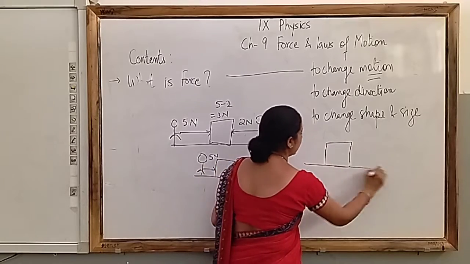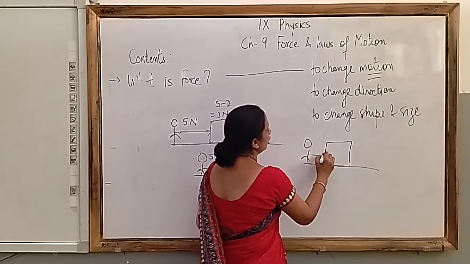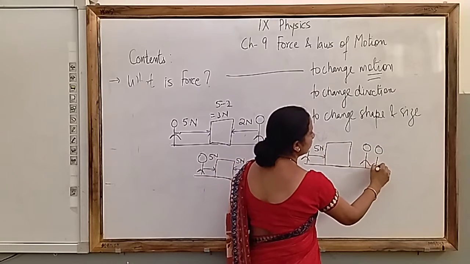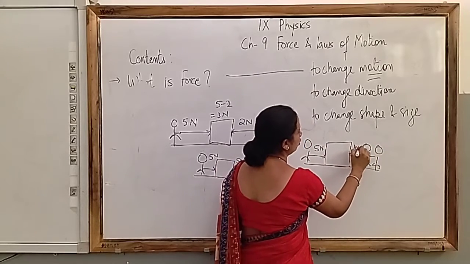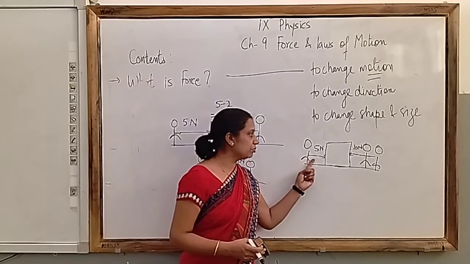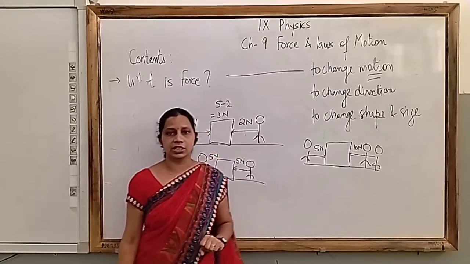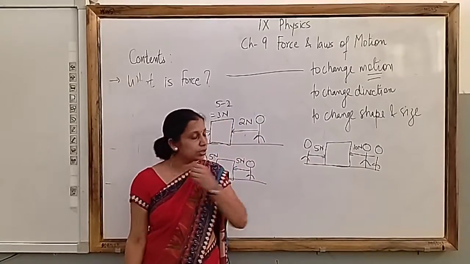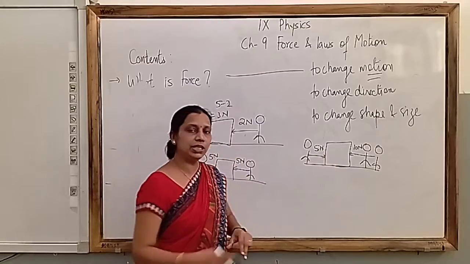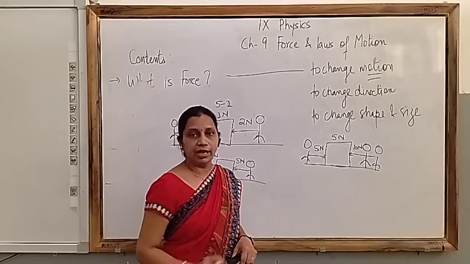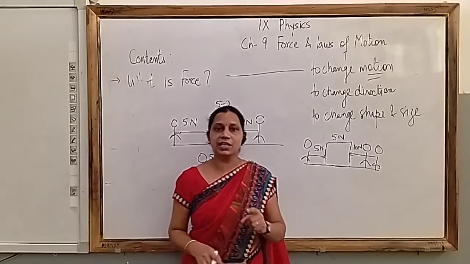Let's see, in this case, we are standing over here and you are applying 5 Newton, and now your two friends are here and they are applying force of 10 Newton. 5 Newton from this direction, 10 Newton from this direction. Forces are different, so there will be net force on this object, and that will be equal to 5 Newton. 10 minus 5.